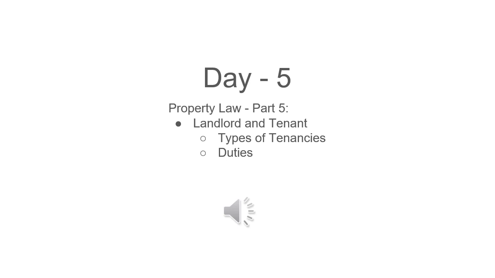It's actual eviction where the tenant has been removed from the premises. This terminates the lease. Partial eviction is where the tenant is prevented from possessing or using a portion of the premises. Here the tenant may seek relief. Where the landlord is responsible for the partial eviction, the tenant is excused from paying rent for the entire premises. Where a third party is responsible for the partial eviction, the tenant is not excused from rent.